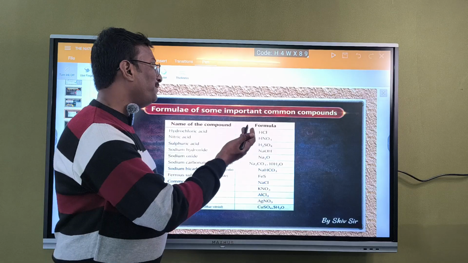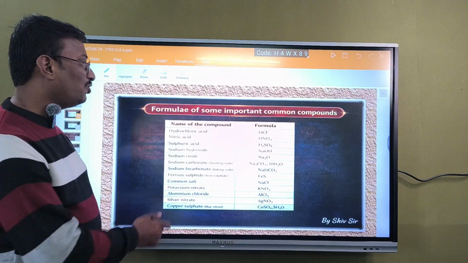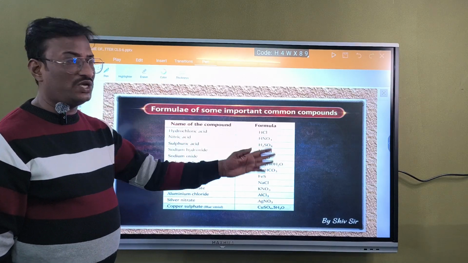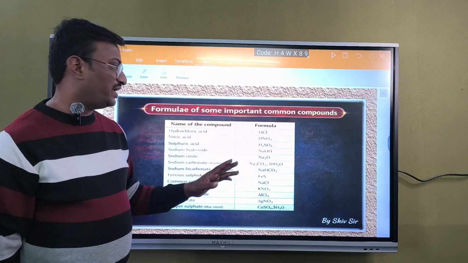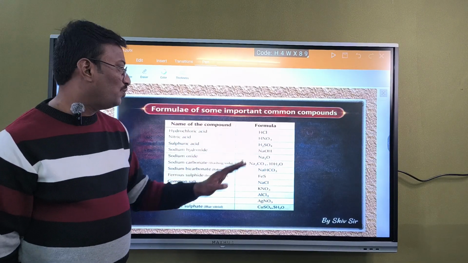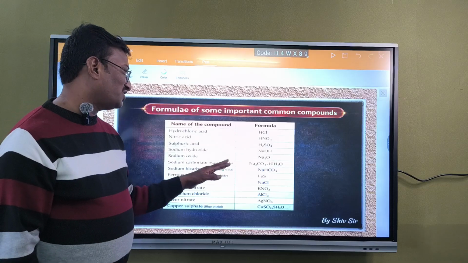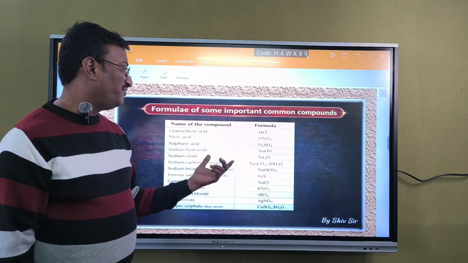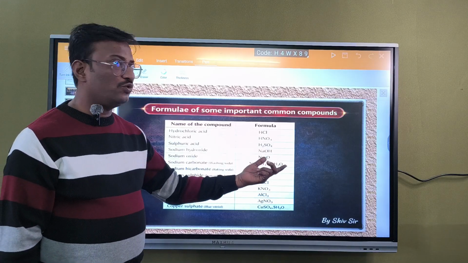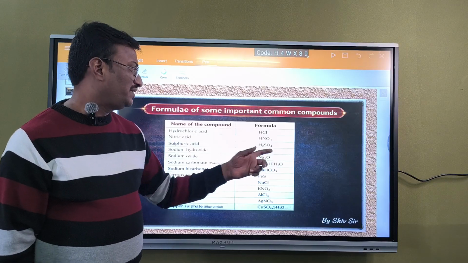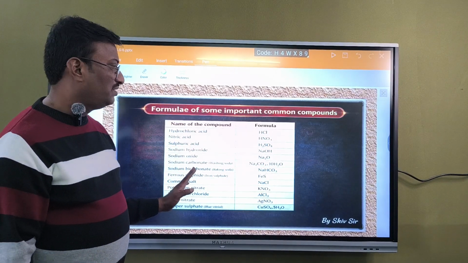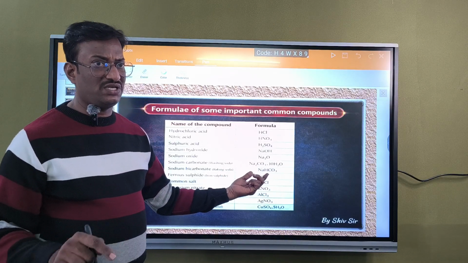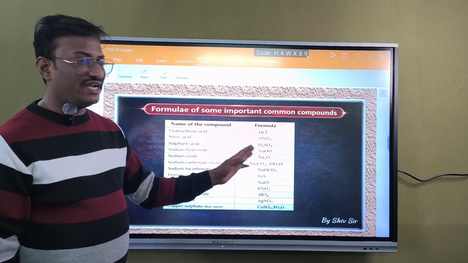Next, formula of some important common compounds. Hydrochloric acid, the formula is HCl. Nitric acid HNO3, sulfuric acid H2SO4, sodium hydroxide NaOH, sodium oxide Na2O, sodium carbonate is Na2CO3. If it is washing soda, it combines with 10 molecules of water, that is Na2CO3·10H2O. If it is bicarbonate, in between sodium and carbonate we get H. Bi in the sense we will get hydrogen, that is NaHCO3 instead of Na2CO3.